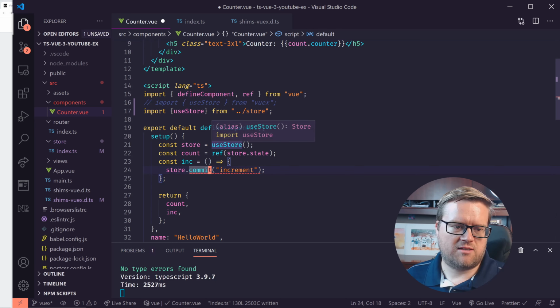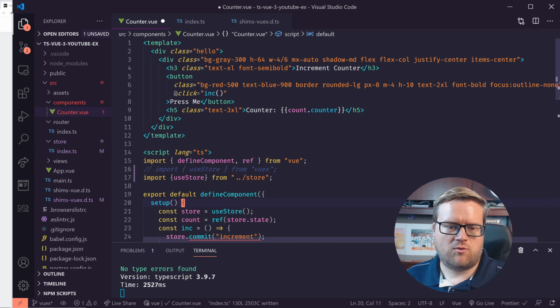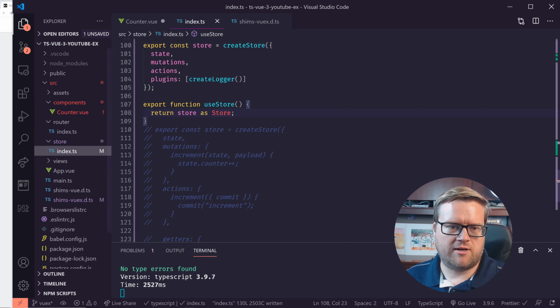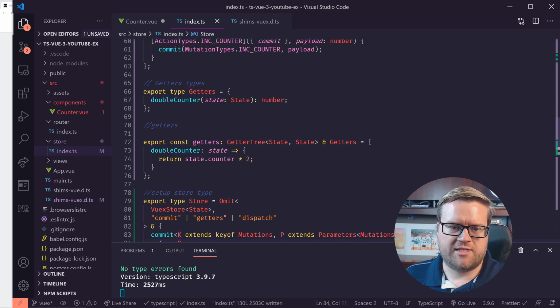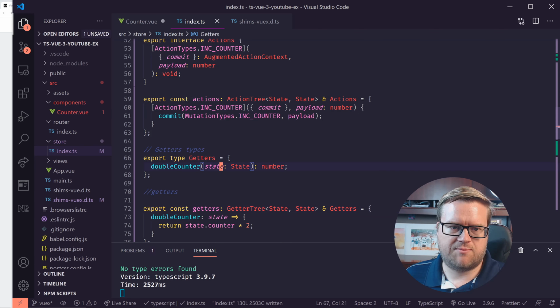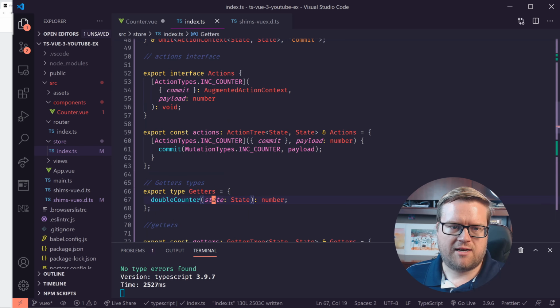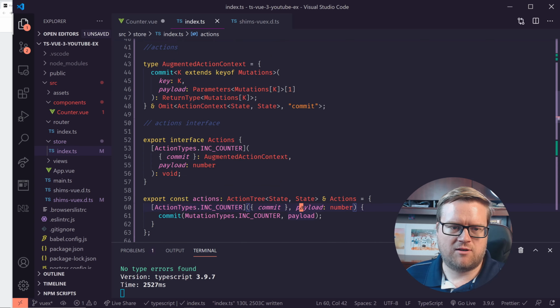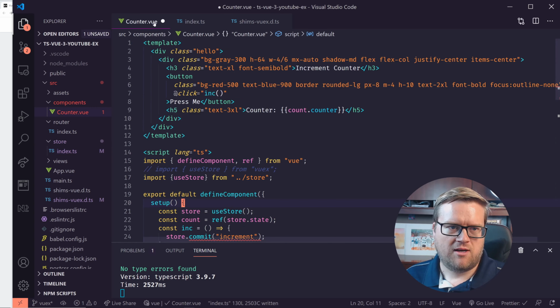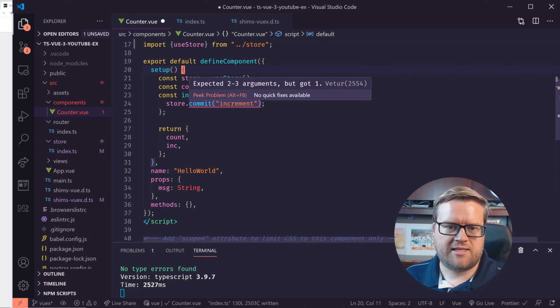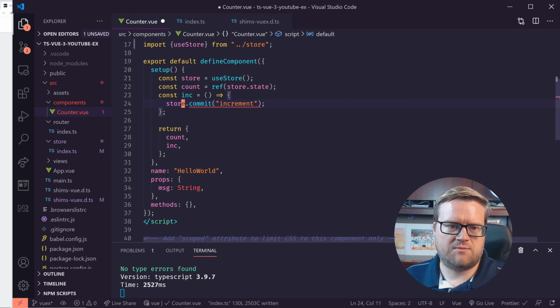But you can already see there's a problem. When we created this new store, we noticed that we're dispatching a double counter. We're also doing a mutation with the payload, and this mutation right here is just equaling the payload. So we have to actually pass a payload in now. And right away, we can see it's giving us an error because it expects more arguments.